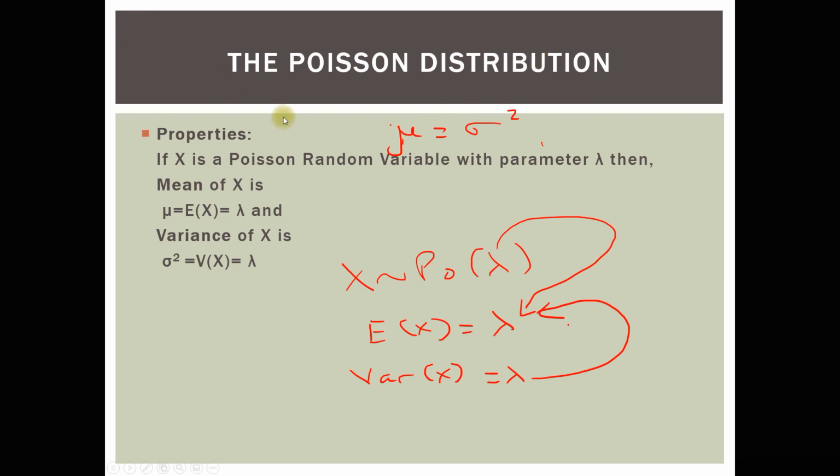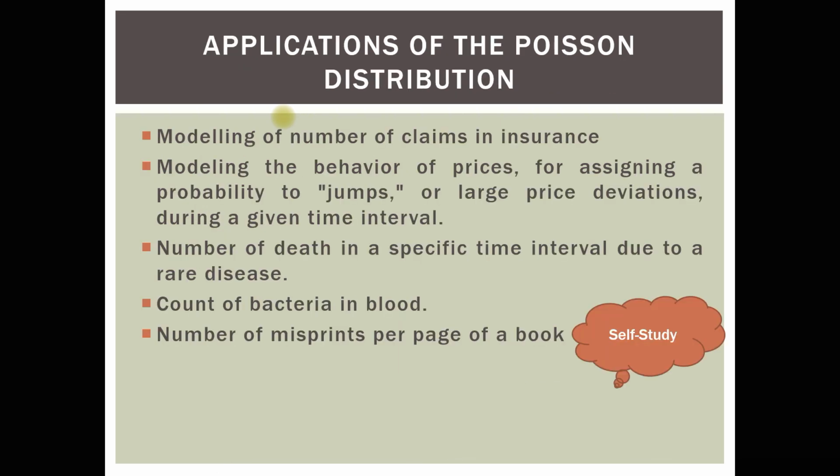Now, we can have a look at some examples of where the Poisson distribution can be applied. Here we go. You have different examples, for example, modeling of number of claims in a certain insurance company. You will see that all these different examples are referring to counts of rare events. You are evaluating the probability of a certain count.